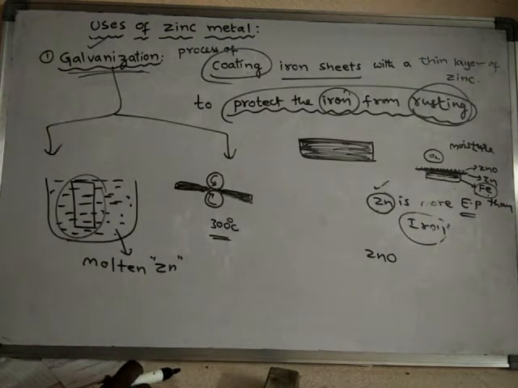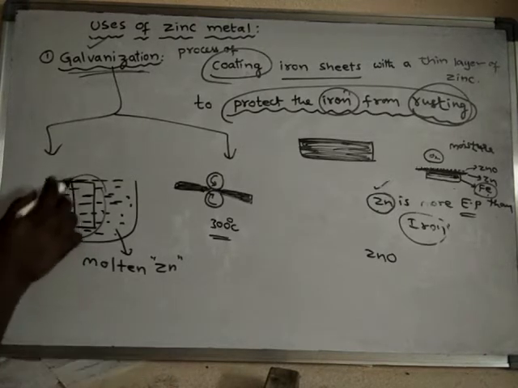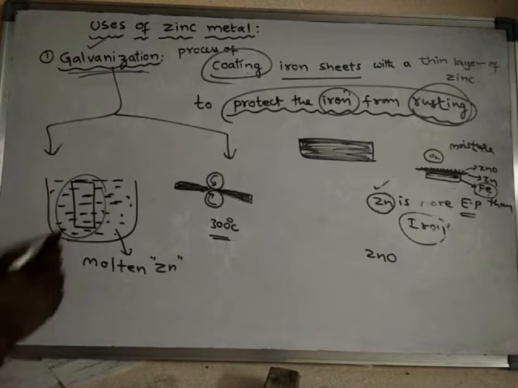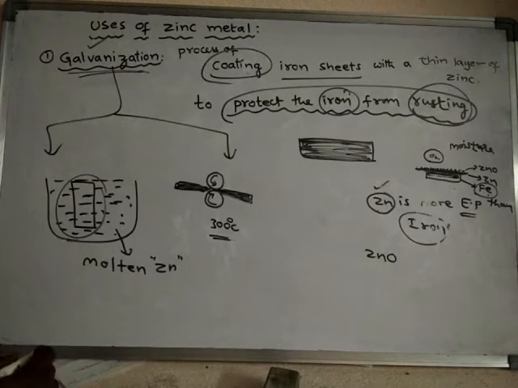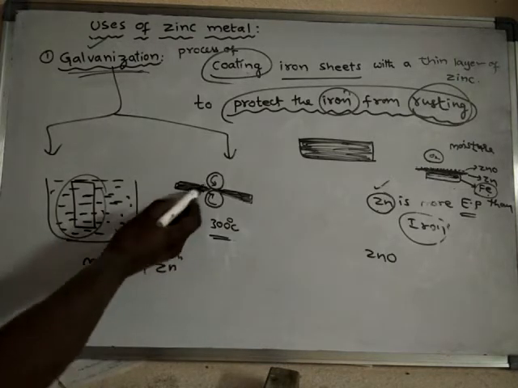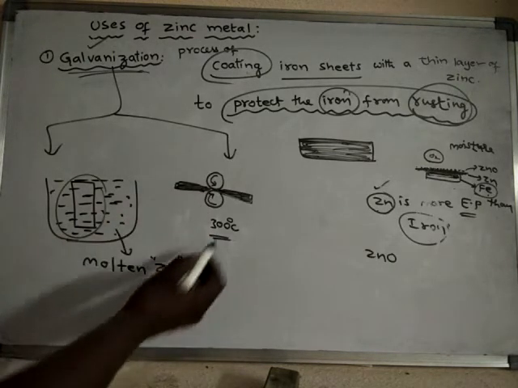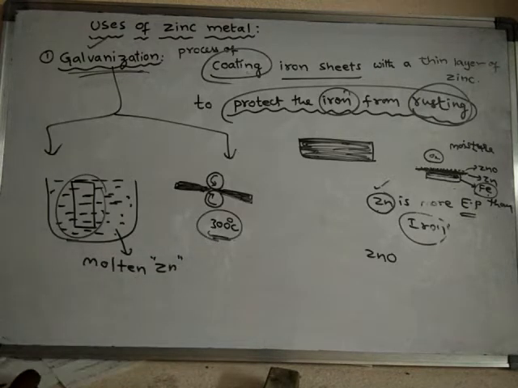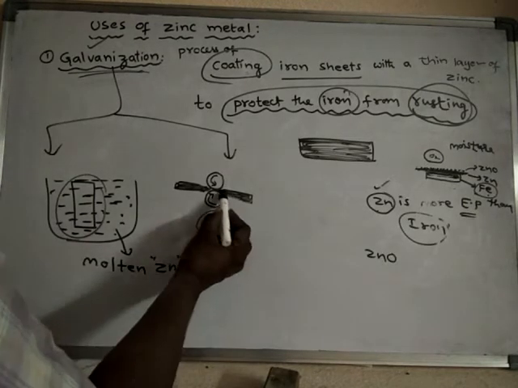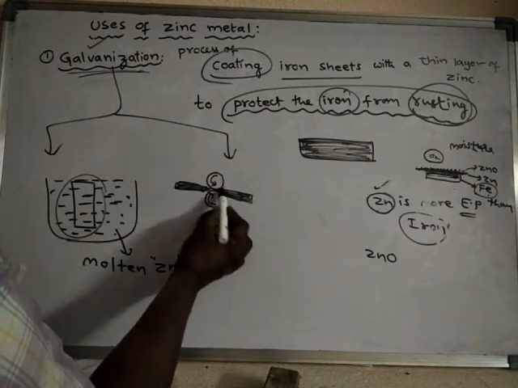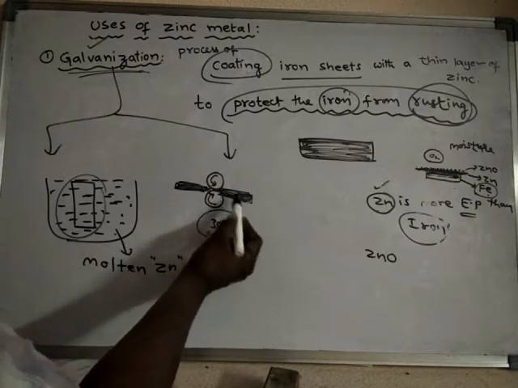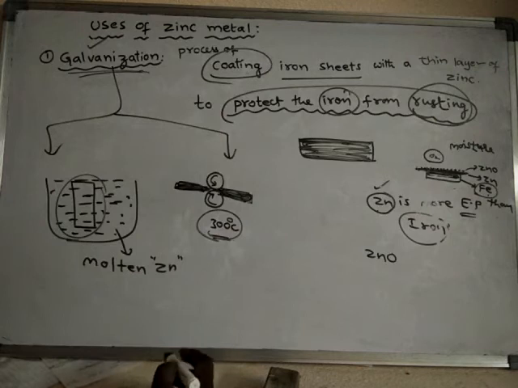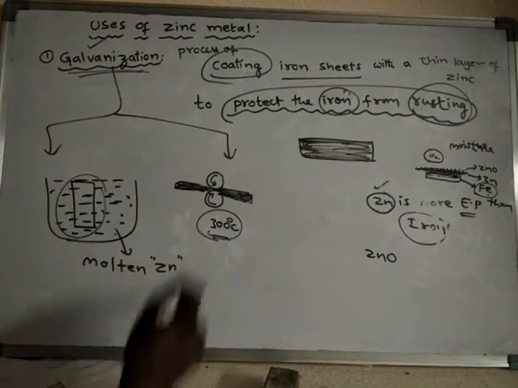So when hot iron plates are immersed in molten zinc and then passed through steel rollers at 300 degrees centigrade, a thin film of zinc will stick firmly onto the iron sheet.